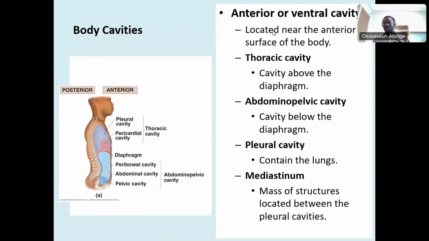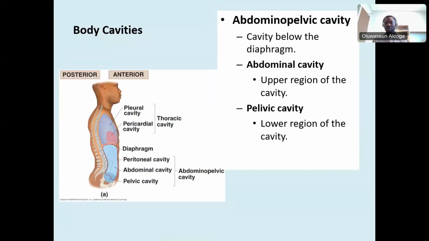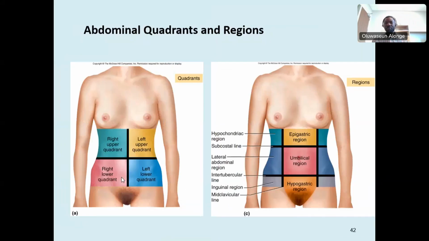Then the anterior, like I told you, you see them on the front surface. They have the thoracic cavity, abdominal cavity, the pleura, and the mediastinum, which is a mass of structure located between the two lung cavities. The abdominopelvic cavity: the upper portion is the abdomen, which is where you see the abdominal organs, the digestive organs and glands. Then the pelvic cavity is the lower portion. You can see that in the image there. All right, those are the quadrants. Just look at the quadrants.